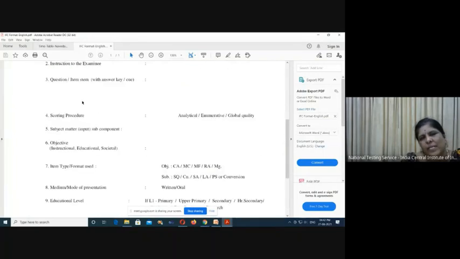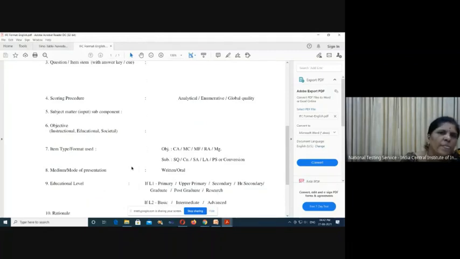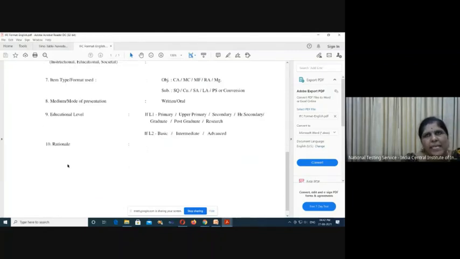Here the student selects the answer, so select means he identifies the answer. 4 alternatives will be given and he identifies the answer. So we can say that the noun form of the language has been tested in the identification level.